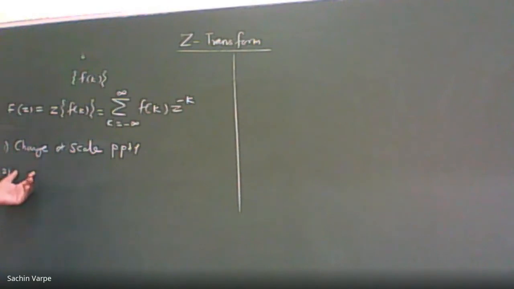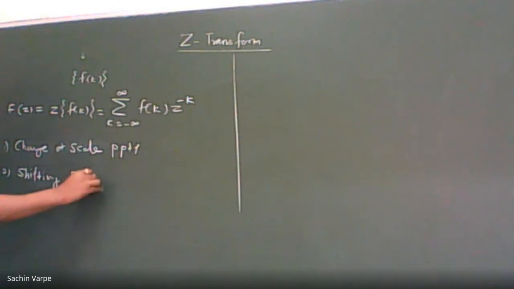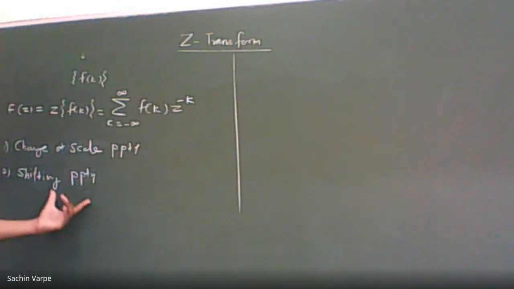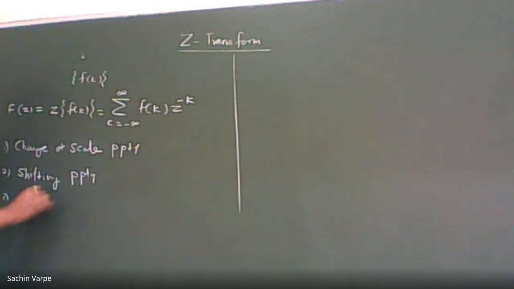Then shifting properties, which we discussed in two parts: shifting property for a both-sided sequence and shifting property for a one-sided, causal sequence. Then the next property is the transform of multiplication by power of k, for example the transform of k f of k kind of sequences.